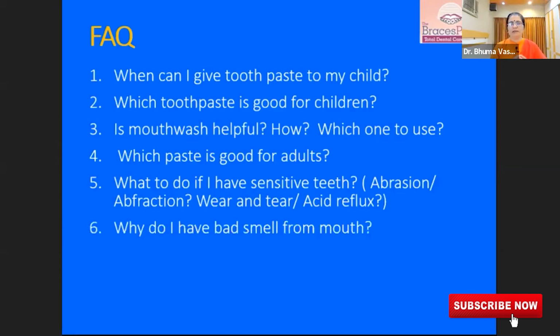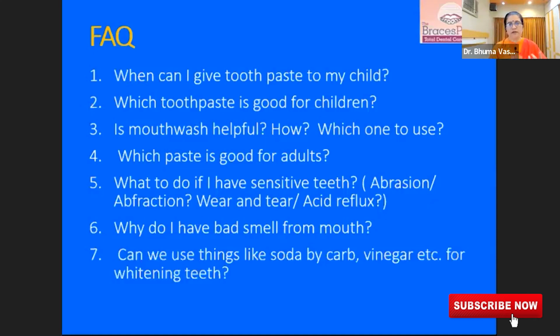Why do I have bad smell from the mouth? The bad smell can happen because your tongue is unclean, there is plaque on the teeth, or there is some kind of reflux or indigestion issue, or even nose infections can give a smell in that area of the nose and the mouth. Can we use things like soda bicarb, vinegar, etc. for whitening teeth? Please don't use abrasive products on your teeth to whiten them.